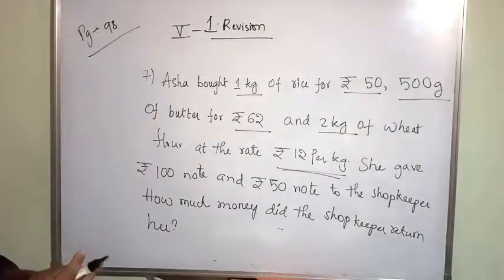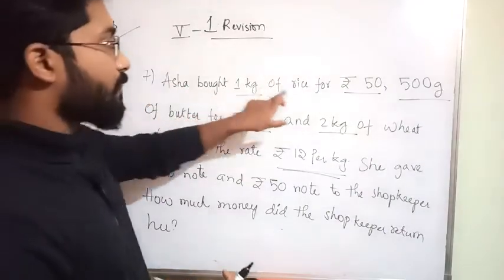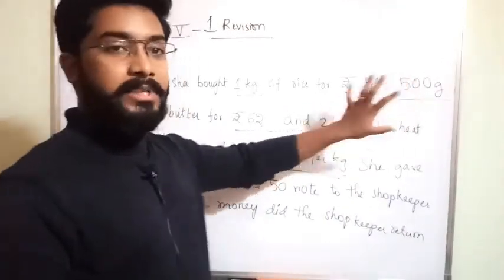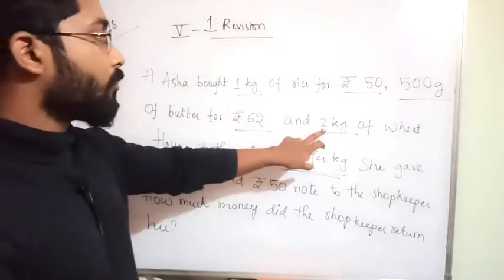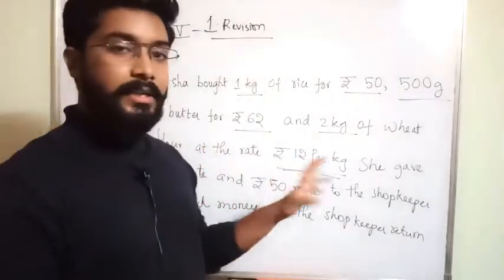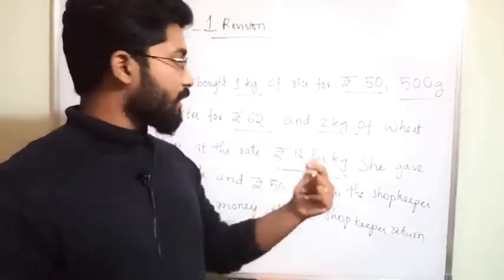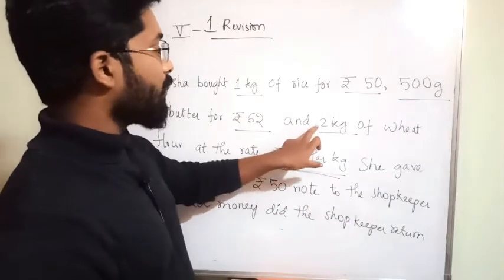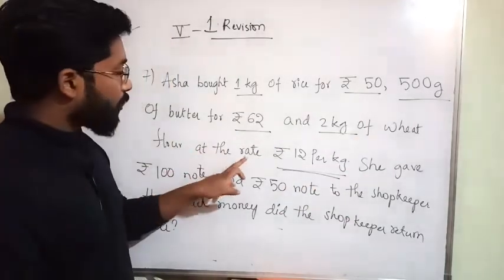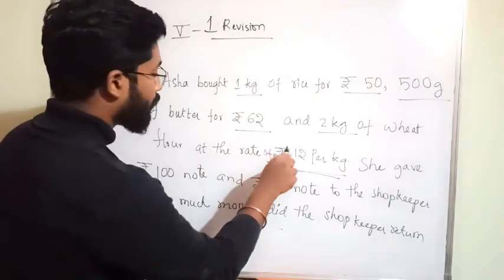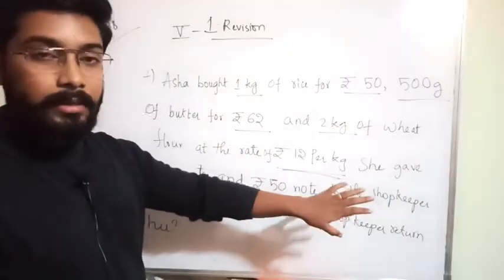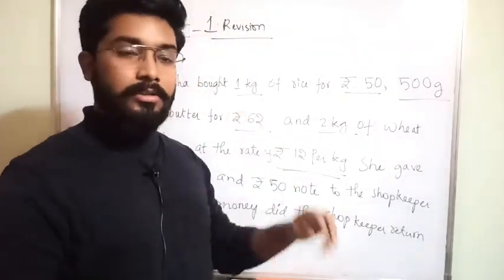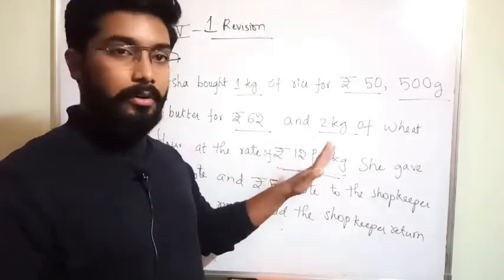Okay, so once again I am explaining the question. Asha bought 1 kg of rice for 50 rupees. 1 kg rice cost is 50 rupees. Okay, 500 grams of butter cost is 62 rupees. 2 kg of wheat flour is how much? For 1 kg of wheat it is 12 rupees, so 2 kg of wheat means you will get 24. Here he said 2 kg of wheat flour at the rate of 12 rupees per kg. For 1 kg it is 12 rupees, but she bought 2 kgs, no? So 12 into 2, how much? You will get 24. Keep this aside.